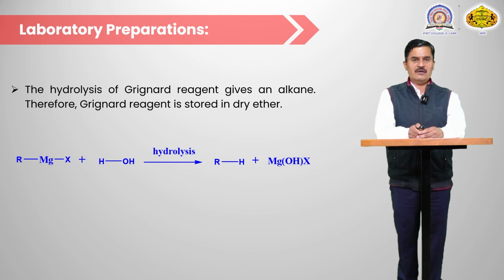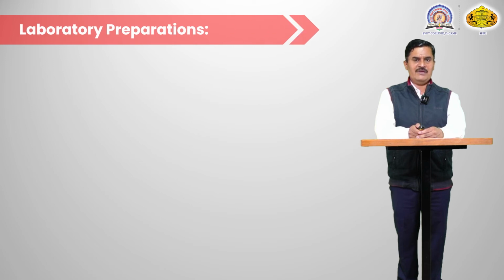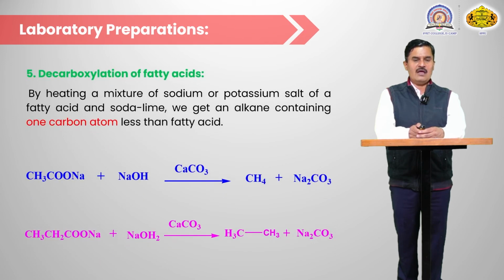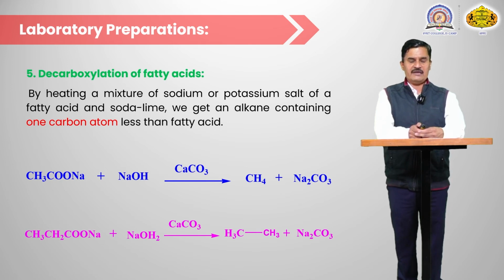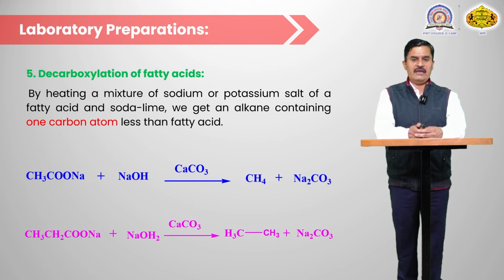So if a Grignard reagent reacts with water, then that gives the corresponding hydrocarbon, meaning an alkane. Another source for the preparation of alkanes is decarboxylation of a fatty acid. By heating a mixture of the sodium or potassium salt of a fatty acid and soda lime, we get an alkane containing one carbon atom less than the fatty acid.